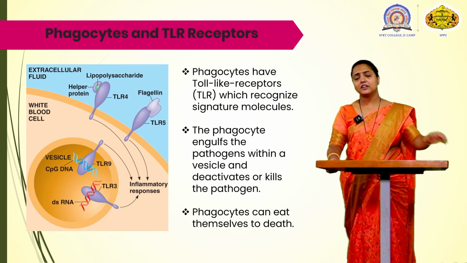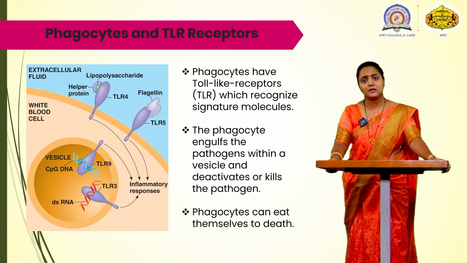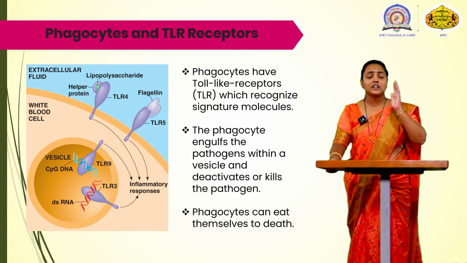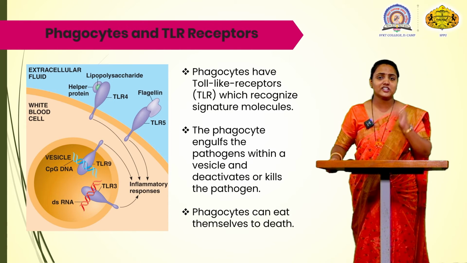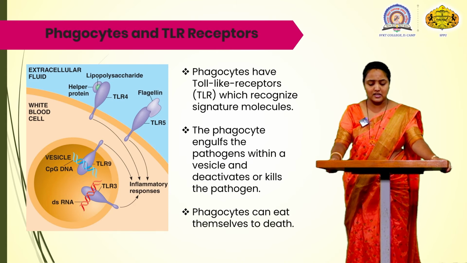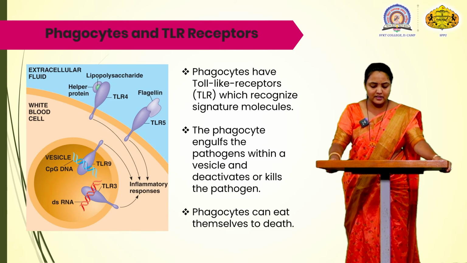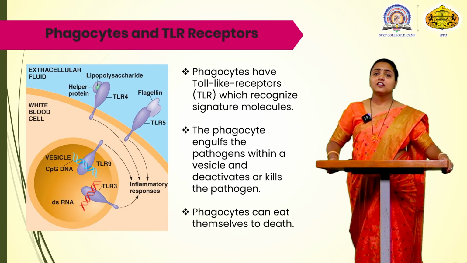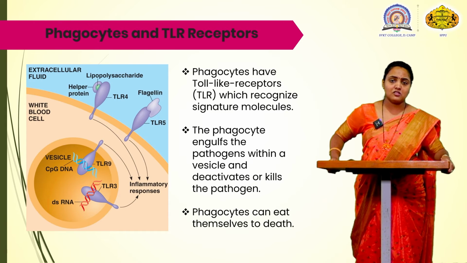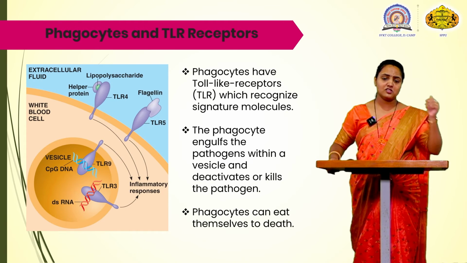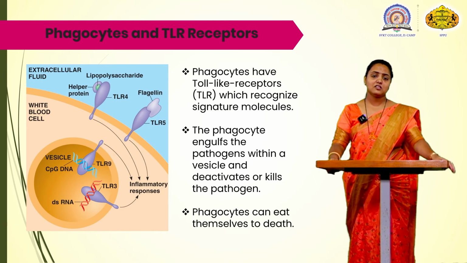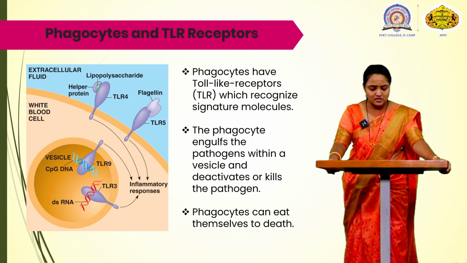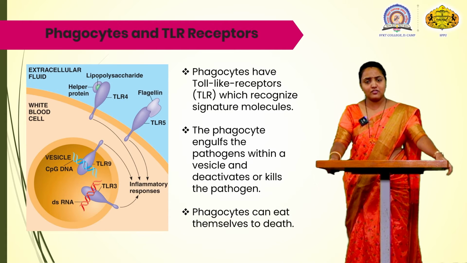Now the lysosome contains various types of enzymes which deactivate or kill the particular bacteria, and they can also activate the inflammatory responses. So in such a way the phagocytosis is done. You can see in the figures, in such a way the phagocytosis is done. Example, there are various examples.